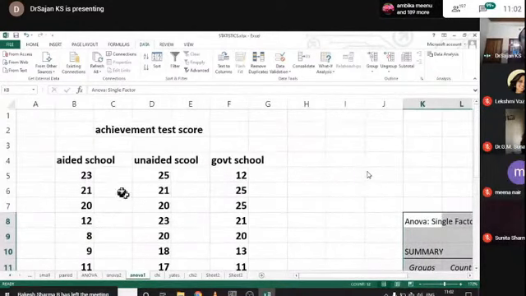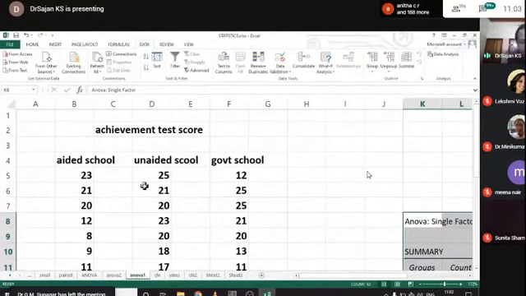There is an achievement test score of 3 types of schools. Actually, these types of problems are needed for MEd students. Okay, then we can go for this test, right?